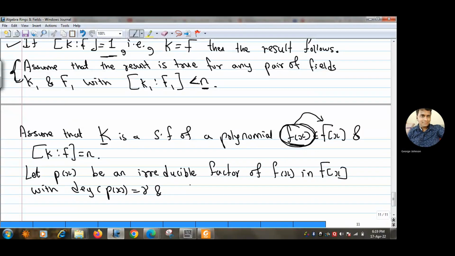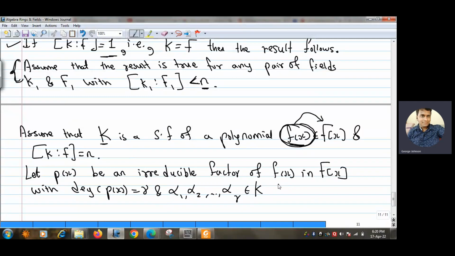Because its degree is r, there are exactly r roots, right? And because all the roots of f(x) are in K, all the roots of p(x) must also be in K, because the roots of p(x) are nothing but roots of f(x) only. Okay, so let us assume the roots are alpha 1, alpha 2, and so on up to alpha r, and all these roots must be in K, because these are roots of f only, and the roots of f are already in K.